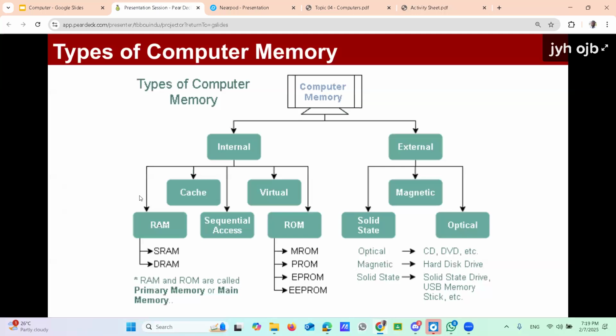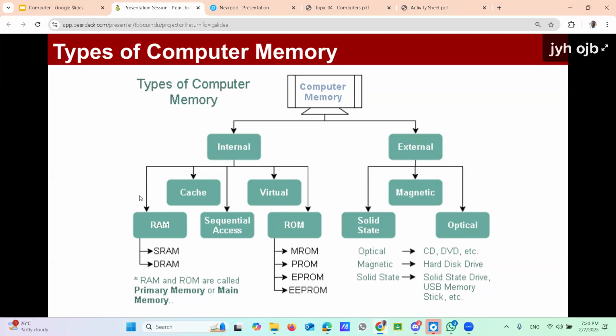Under internal memory, there are four types: RAM, cache memory, sequential access, which is not exactly memory but assume it for this point, then virtual memory and ROM.